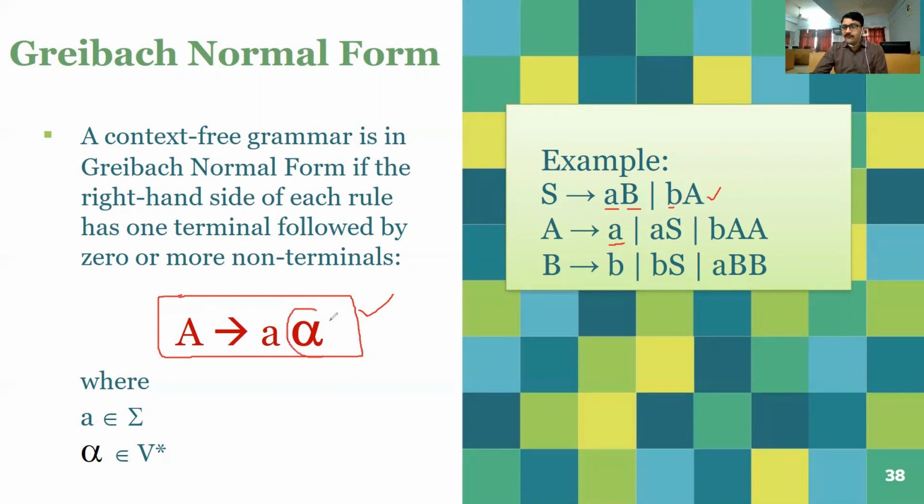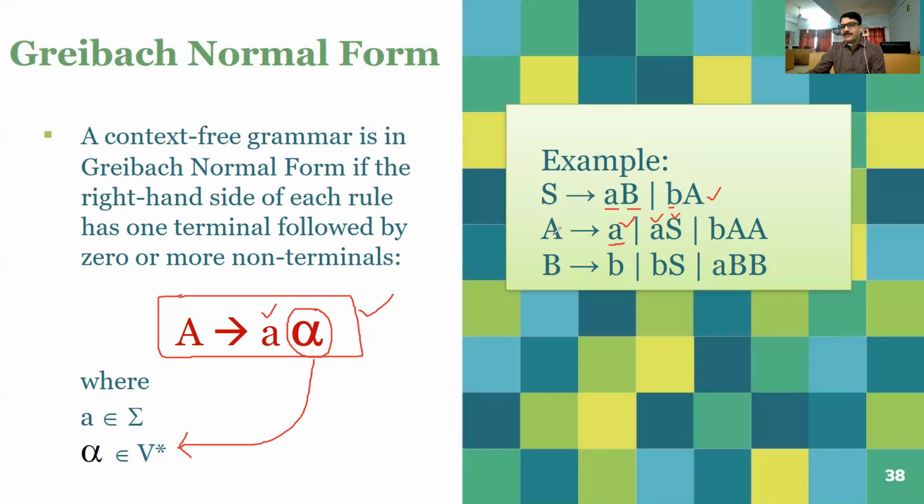Here alpha is just V star, meaning any combination of variables including null. If it is null, then you find only the terminal. So it is a valid production rule for the Greibach normal form. So A to a is also a valid production. Another one is suppose A to aS. Similarly, it is a terminal and then a variable, so it is a valid production rule.